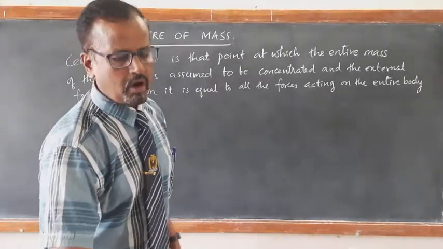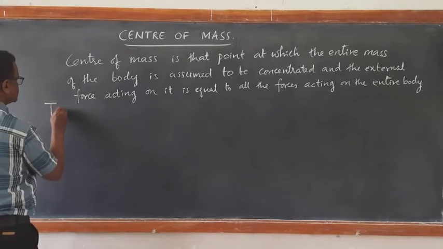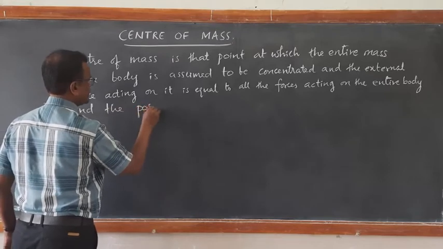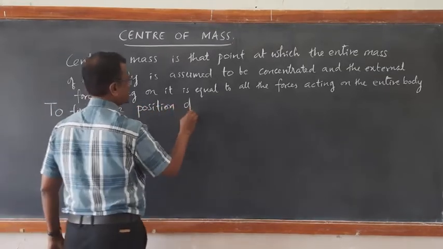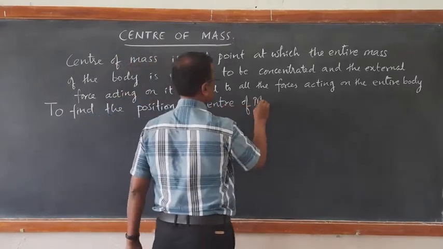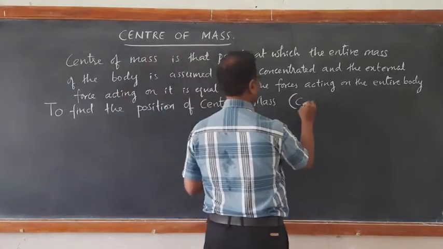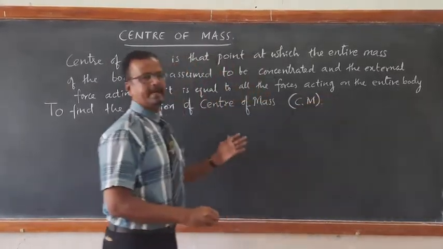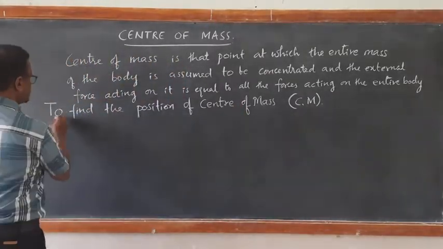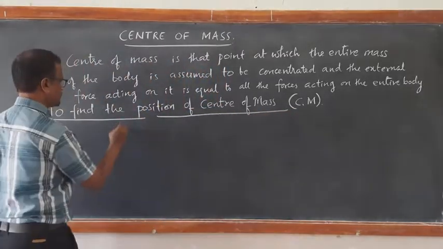Okay. Now how to find out the position of center of mass? In further discussions, we are going to write the short form of center of mass as CM. C for center, M for mass, center of mass. To find the position of center of mass, first we will consider a two particle system.